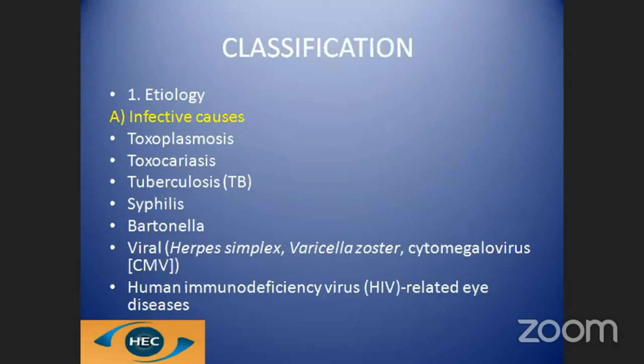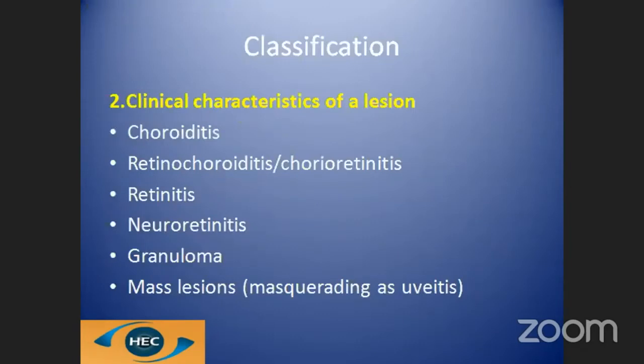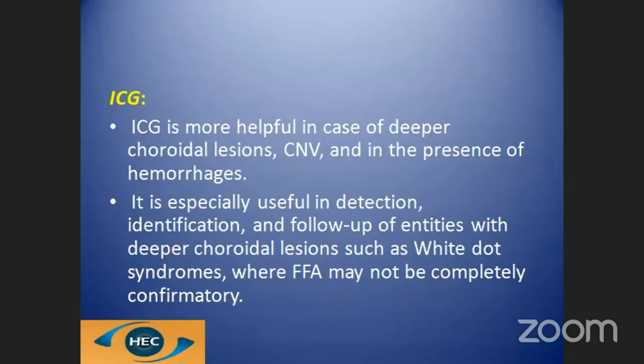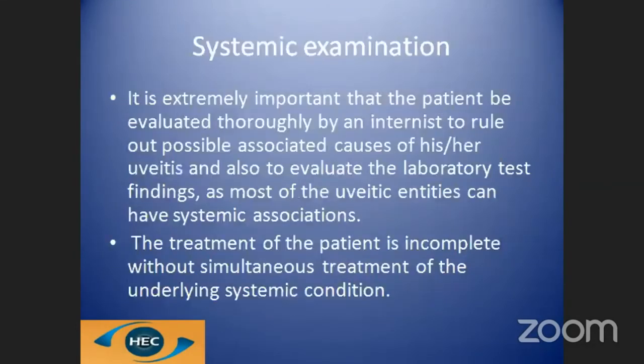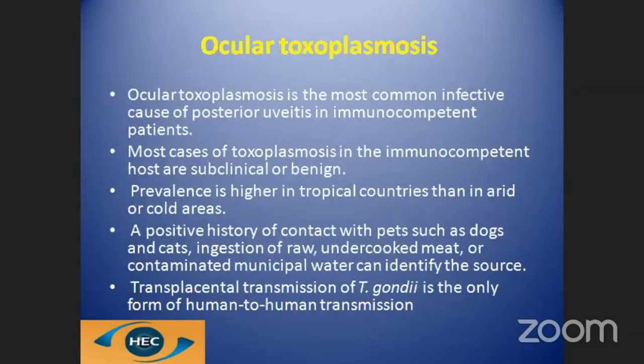The most common infective etiologies are toxoplasmosis, toxocariasis, tuberculosis, syphilis, viral, and HIV-related eye diseases. And in the non-infectious group, we have the spectrum of white dot syndromes. Investigations have already been dealt with, so I will not go into the detail, but I'll go on to the most common infective posterior uveitis which we see, and that is ocular toxoplasmosis.